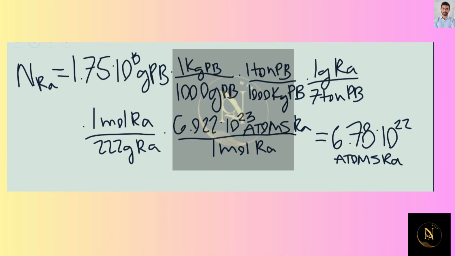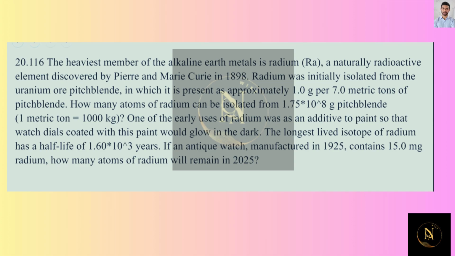Then I can use my molar mass to convert grams to moles of radium. So I divide by the molar mass. And then I know that I have an Avogadro's number of atoms in 1 mole. So I have 6.022 times 10 to the 23rd atoms of radium per 1 mole of radium. So all of this evaluates to 6.78 times 10 to the 22nd atoms of radium. And then we want to answer our second question.